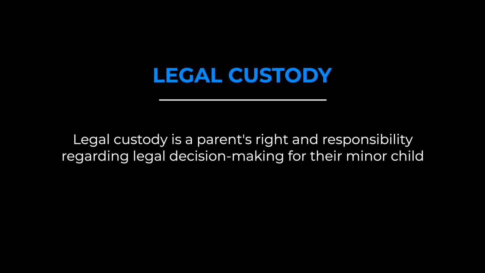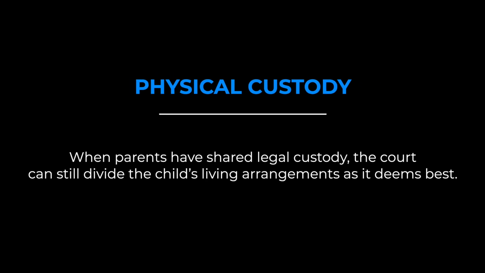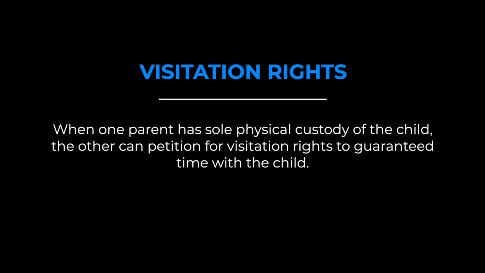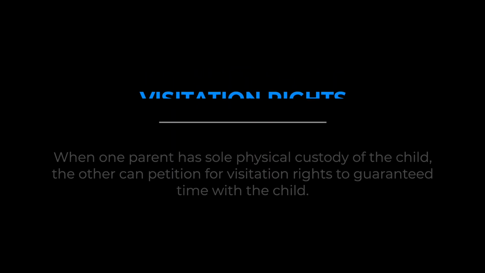First, let's review what terms must be included in a North Carolina custody agreement. Legal custody. Legal custody is a parent's rights and responsibilities regarding legal decision-making for their minor child. Physical custody. When parents have shared legal custody, the court can still divide the child's living arrangements as it deems best. Visitation rights. When one parent has sole physical custody of the child, the other can petition for visitation rights to guaranteed parenting time with the child.